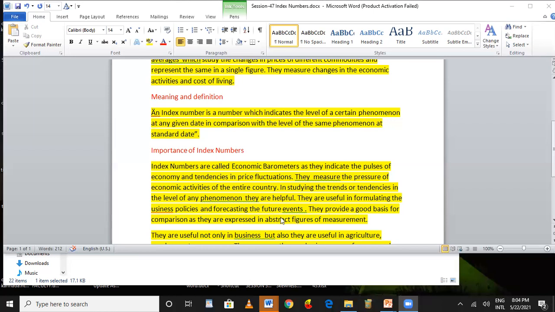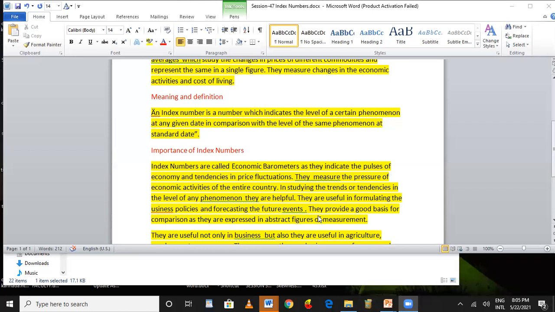They provide a good basis for comparison as they are expressed in abstract figures of measurement. It has been expressed in some ratio, some percentages. When it has been expressed in that one, we can compare one data with the other data. This is helpful for the comparison and to take the right decision. For this, we have to calculate the appropriate index numbers. Various types of index numbers are there, and the appropriate one we have to choose and apply. Then we take the right decision.